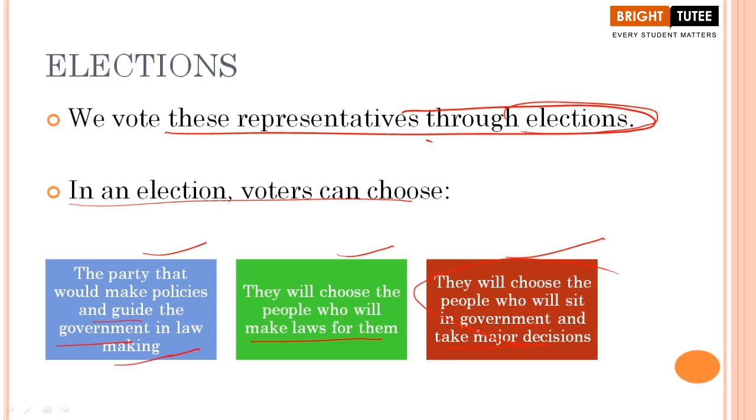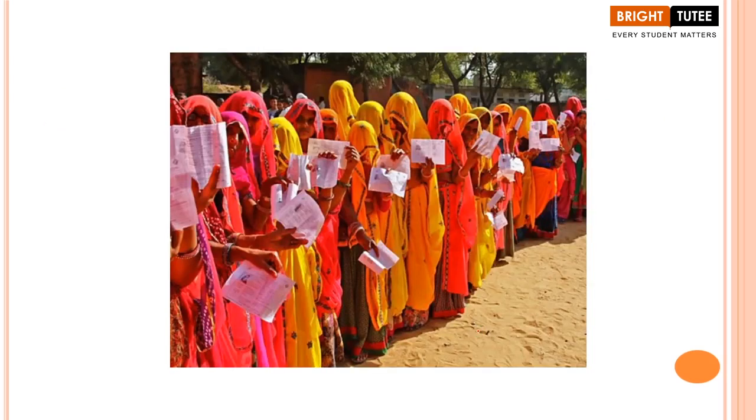So these are some of the criteria on the basis of which the common people, the voters, can choose their representatives. As you can see, this is an image just to show you the election day, right? Women are standing in line for their way through which they can go inside and vote on the election day. They have their identity proof in their hands, the Aadhaar card or any identity proof.